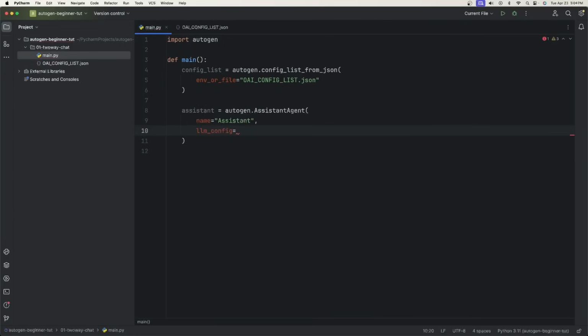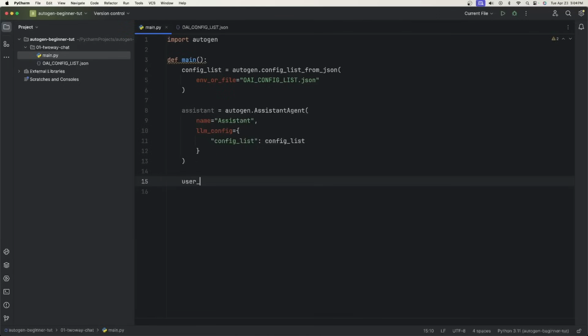But for now, what we need to do is open brackets and we need a config list property. So we say config list colon, and then we'll give it the config list that we just created above. Now the assistant will know to connect to the 3.5 Turbo model with OpenAI with our API key.